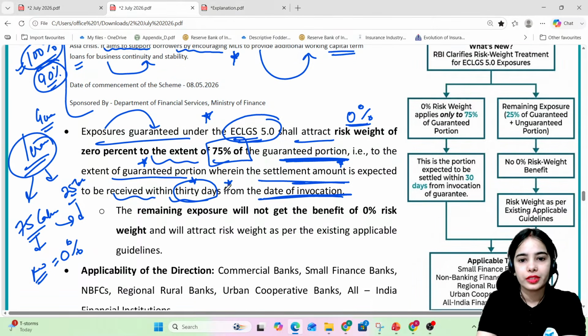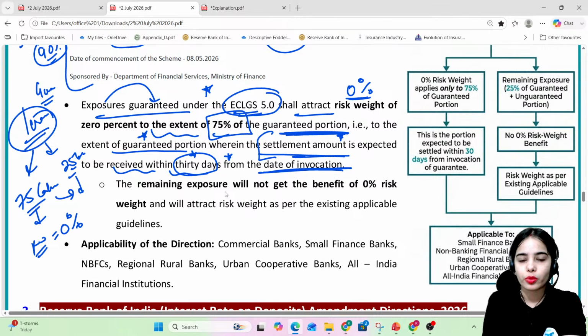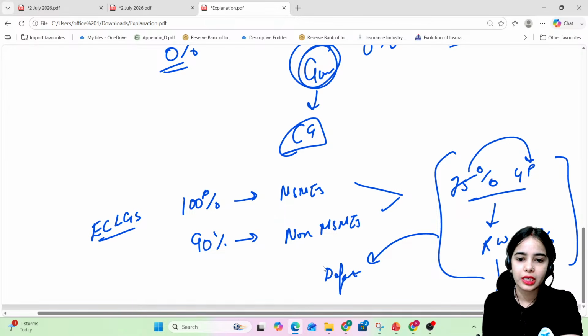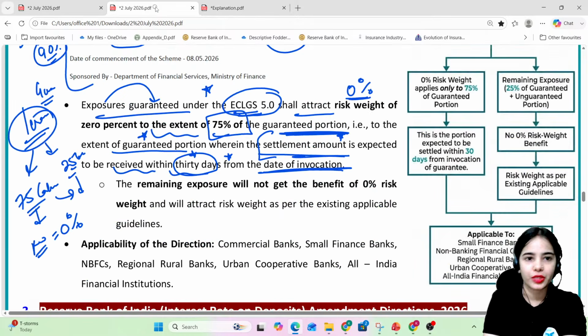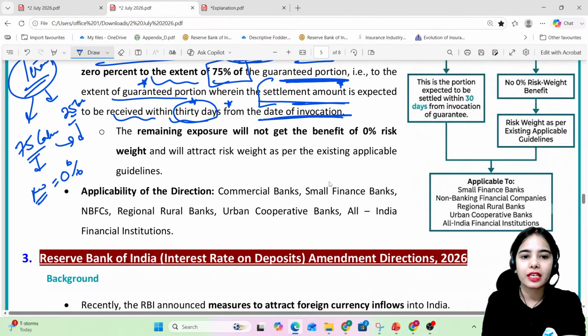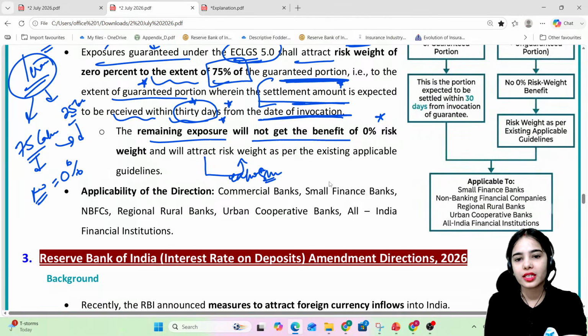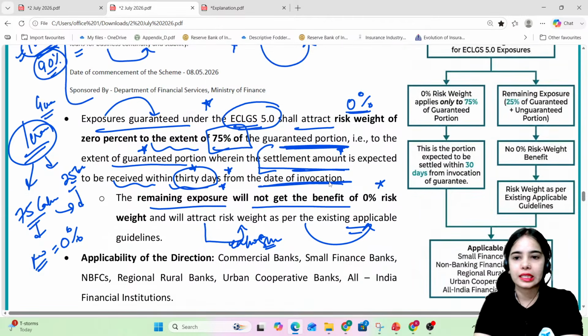And here the settlement amount, so let's say if the guarantee is revoked, that means the default has happened and the guarantee is invoked, so within 30 days the settlement amount has to be paid. So the settlement amount is expected to be received within 30 days from the date of invocation. The remaining exposure will not get the benefit of 0% risk weight. The remaining exposure will attract the risk weight as per the existing applicable guidelines. So this is the idea.